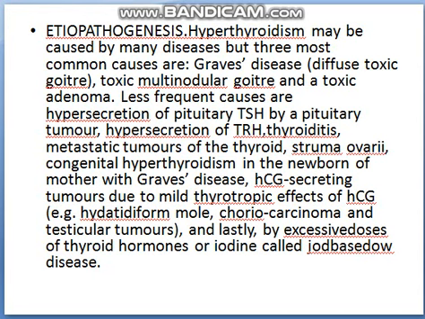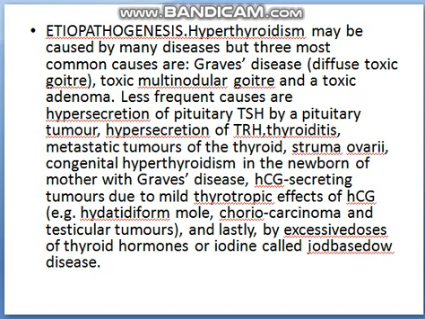This is the cycle: a tumor in the pituitary, then TSH will be increased. This increased TSH will excite the thyroid gland and increase T3 and T4. This is how the level of thyroid hormone in our blood increases, and the patient is known as having thyrotoxicosis. Now there can also be any metastatic tumor, hypersecretion of TRH, thyroiditis, or congenital hyperthyroidism in the newborn of a mother with Graves' disease,